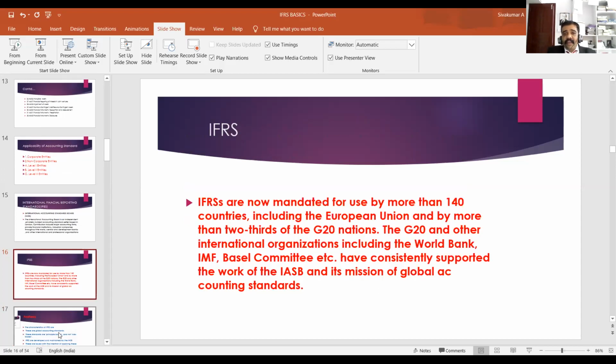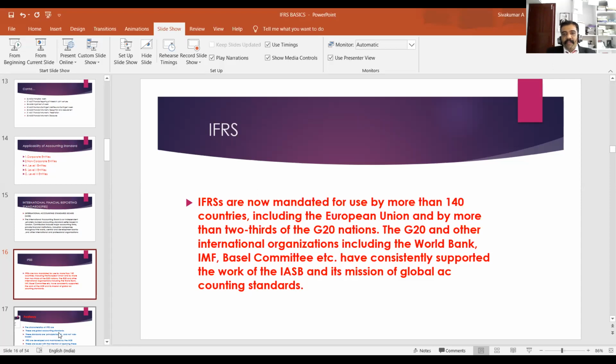Okay, learners, now more than 140 countries have mandated IFRS in their accounting profession. IFRS are now mandated for use by more than 140 countries, including the European Union, and by more than two-thirds of G20 nations. The G20 and other international organizations, including the World Bank, IMF, Basel Committee, etc., have consistently supported the work of the IASB and its mission of global accounting standards.